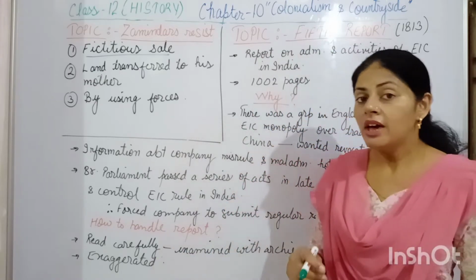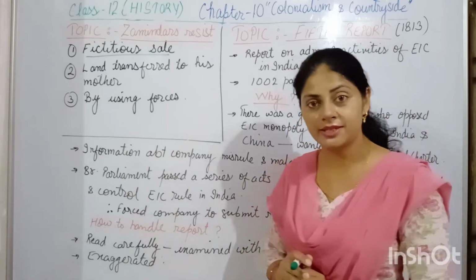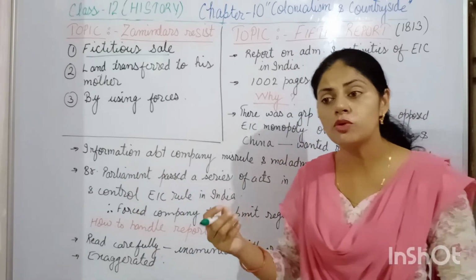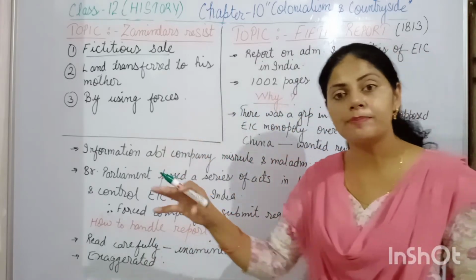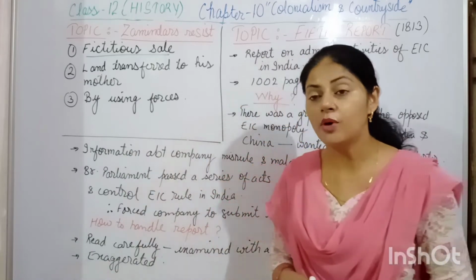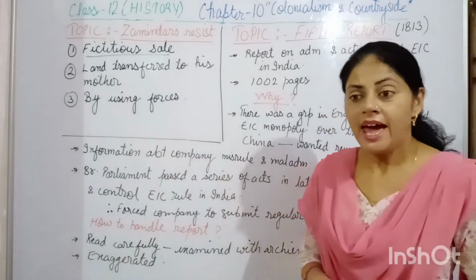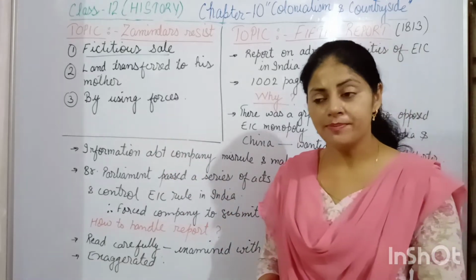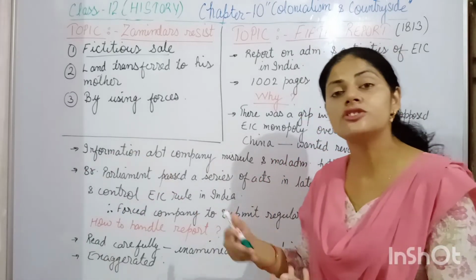In this way, the zamindars made their agents sit among the bidders. Bidders means the persons who bid, जो बोली लगाते हैं ऑक्शन के टाइम पर, वहाँ पर वो अपने एजेंट्स को बिठा दिया करते थे. And the agents of the zamindar, what they did, they kept on bidding the higher price. And once the auction got over, the highest bidder was the agent of the zamindar.